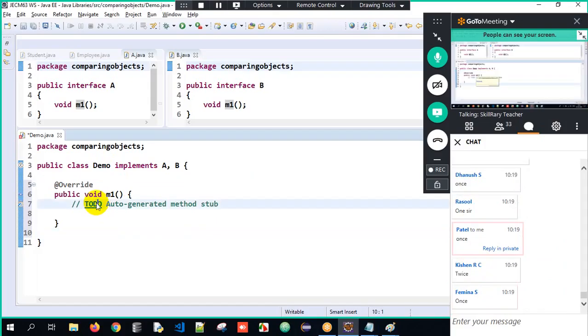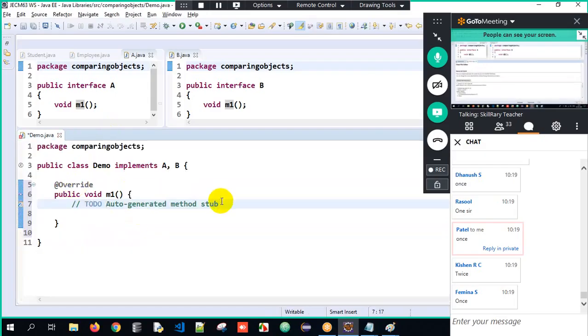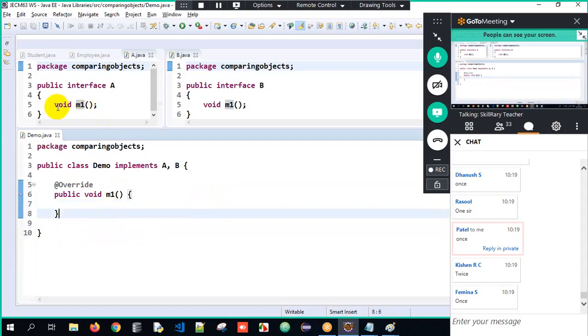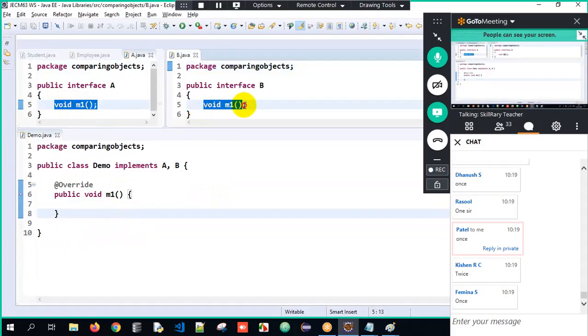No answers. Why? See here, when I hover on it and select add unimplemented methods, I have to override only once here. Why, sir? Why should I override only once, sir? It's common sense here. Because the return type is same, method name is same, and the arguments are same.